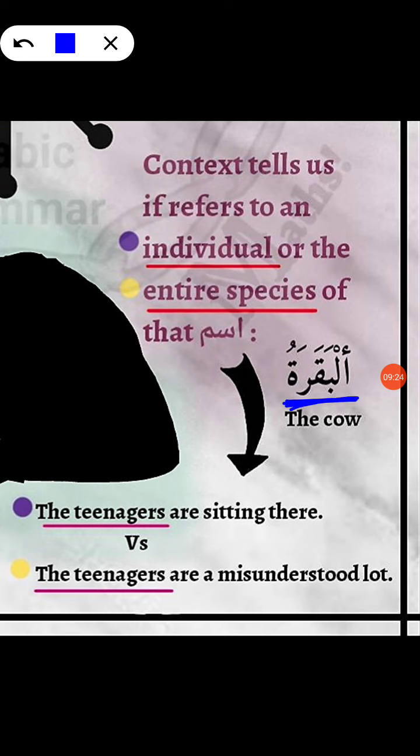So what do we see? That's only the name. All right, so we know by the context that it is actually referring to some special cow that was talked about in the surah, right? However, if used some other way, all right, of course it could mean the entire species of cows. All right, once again, this is something that can only be told by the context, and this is quite obvious. Just as you worked this thing out, you are going to work out, inshallah, when such situations arrive in Arabic. All right, so remember this.